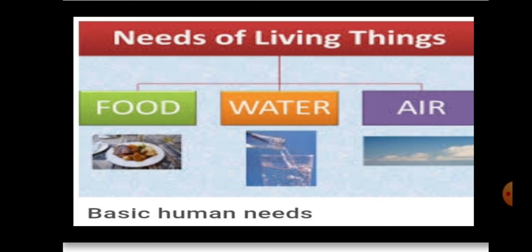Now look here. Food, water and air are our primary needs. We get food from plant. We get water from rain, and rain is the main sources of water, and tree attract rain. We get oxygen for breath from trees.